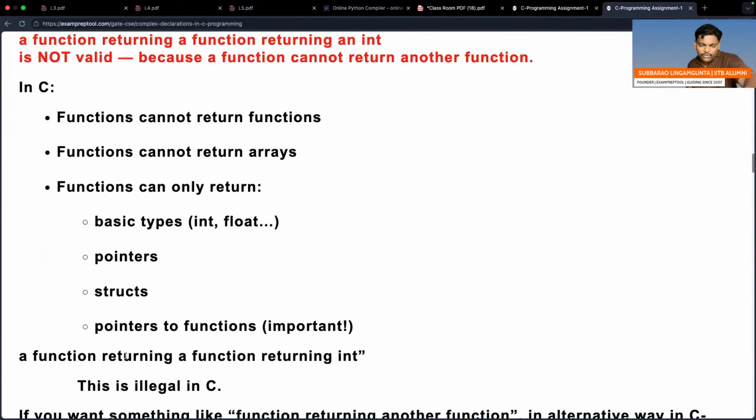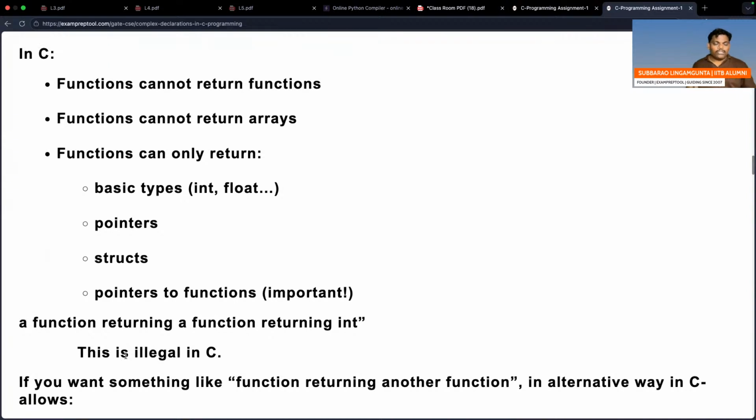Can you see this one? In C, a function cannot return a function. A function cannot return an array. A function can return basic types, a pointer, or structures. A function can return a pointer to a function. A function returning a function returning integer is illegal. Function cannot return function, right?